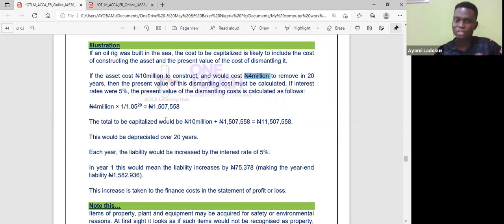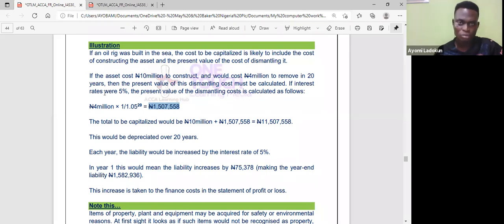Now, let's say the interest rate is 5%. So how do I do my present value? It's 1 over, so this 'over' is already taking care of that minus. So when I look at this 4 million in 20 years' time, the present value, today's value, is 1.5. So please use your calculator. Make sure you get that figure. If you're not getting that figure, please raise an alarm.